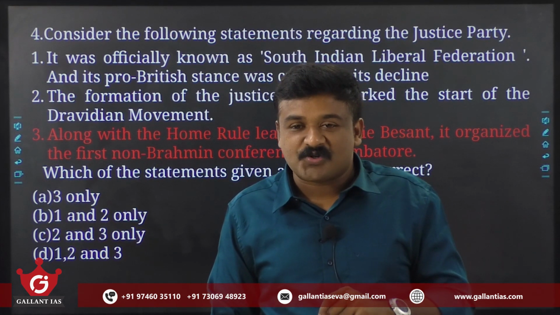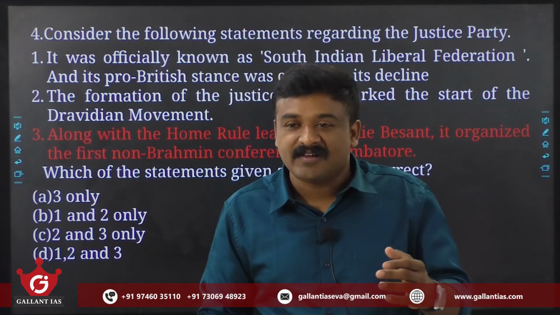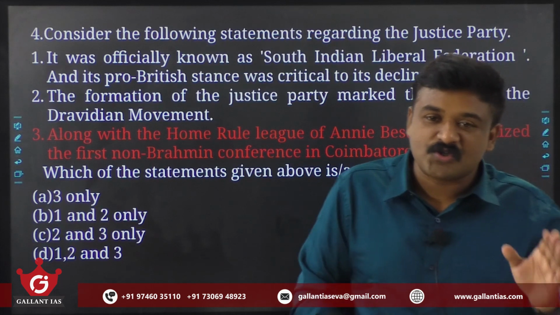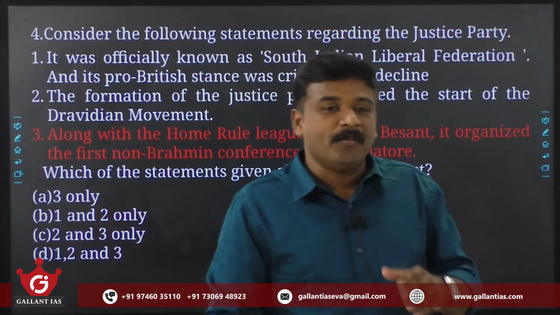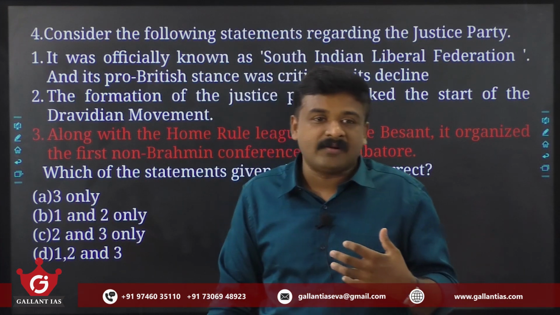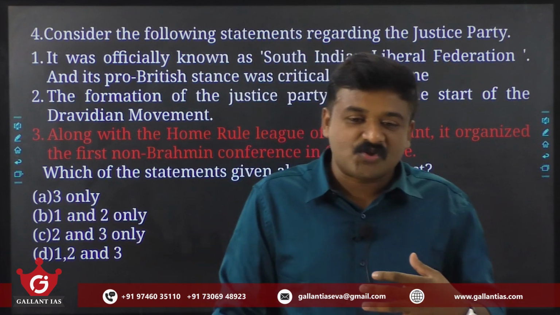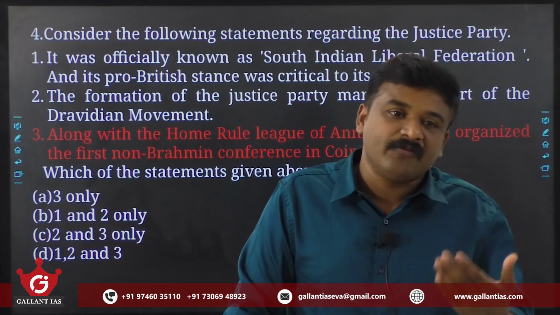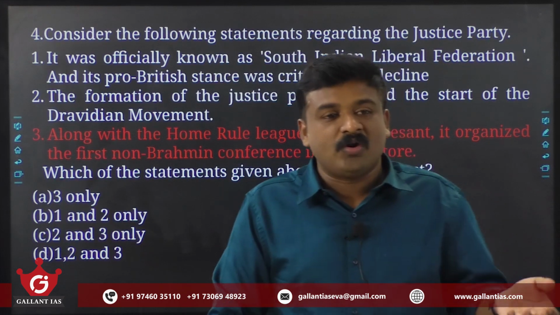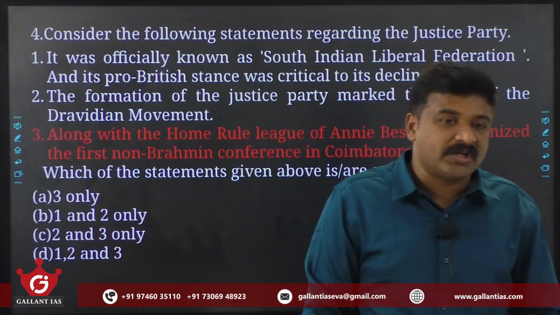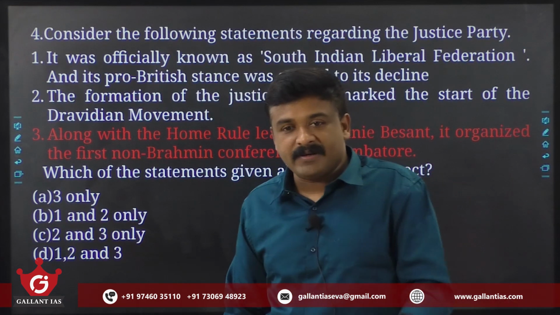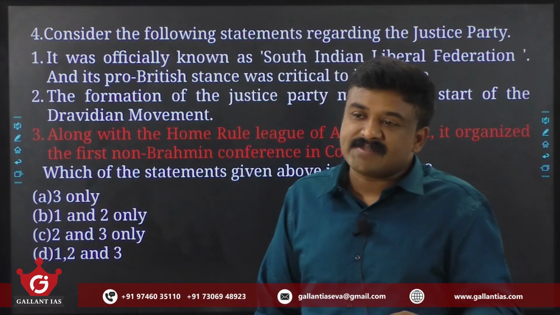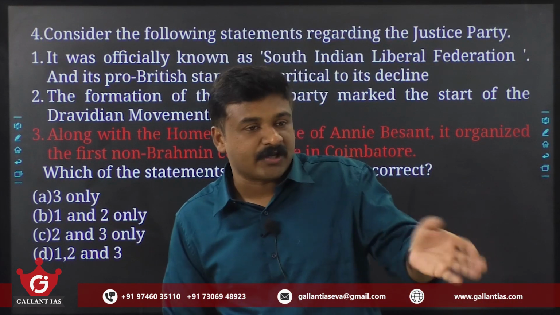The objective was very simple, that is, to fight this Brahmin dominance in the civil services, in the INC, in the government sector, or in every sector. This was a non-Brahmin movement. The Justice Party wanted the social, political and economic upliftment of the non-Brahmin community in the south. Am I right? So it was an anti-Brahminical movement, opposed to Brahminical supremacy in the service sector, in politics, and in the economic sector.